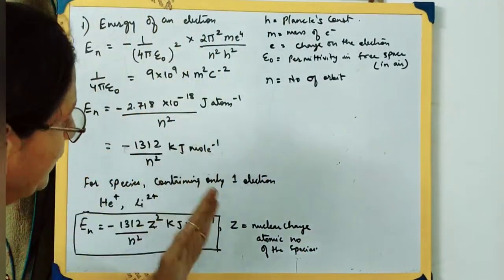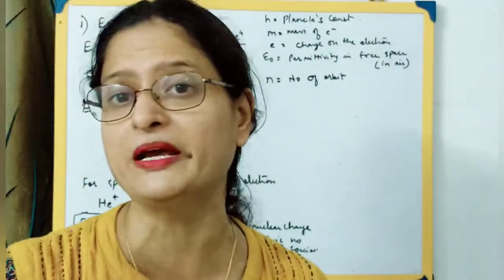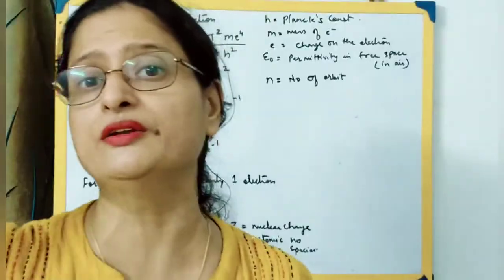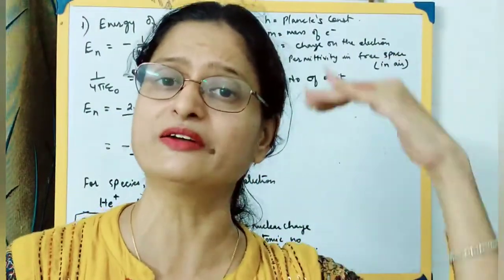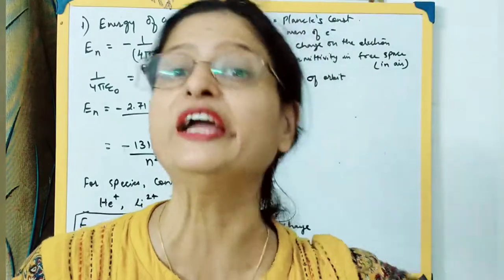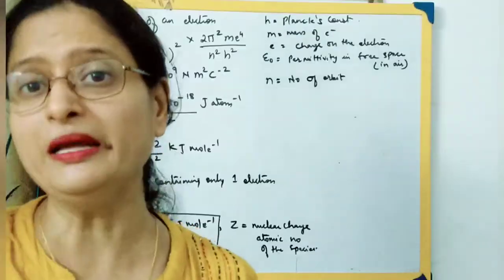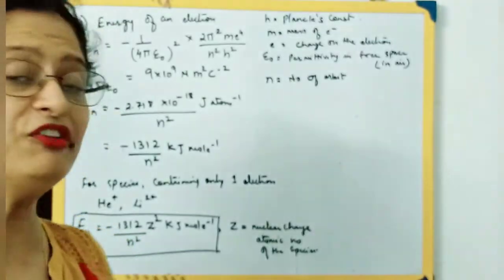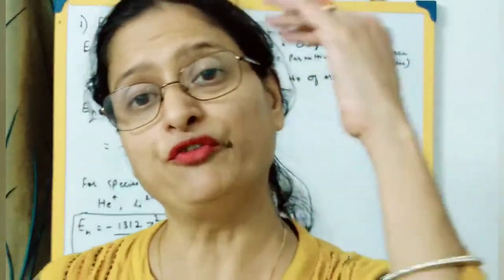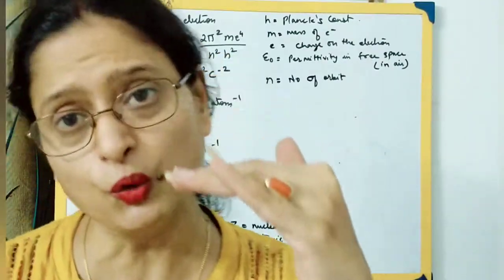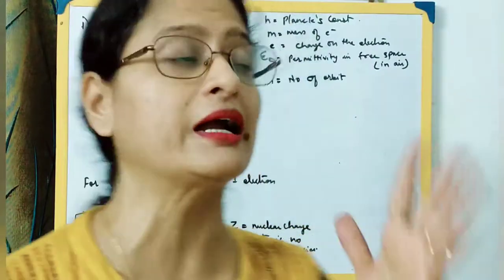We have not calculated on the basis of a particular orbit, n equal to 1 or n equal to 2. The scientists considered that n's value is infinite, where the electron may be anywhere. So if an electron is at an infinite distance from the nucleus, the force of attraction of the nucleus on the electron is negligible, or we can consider it as 0.